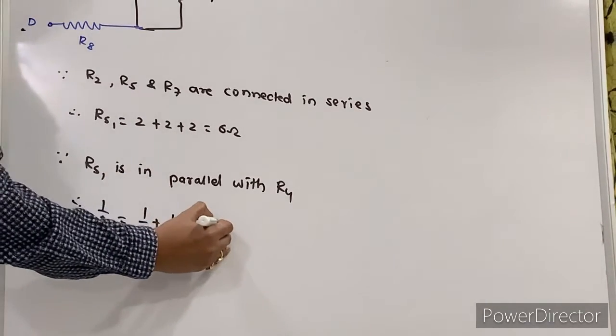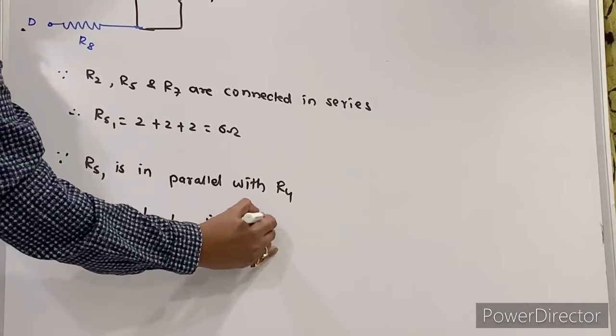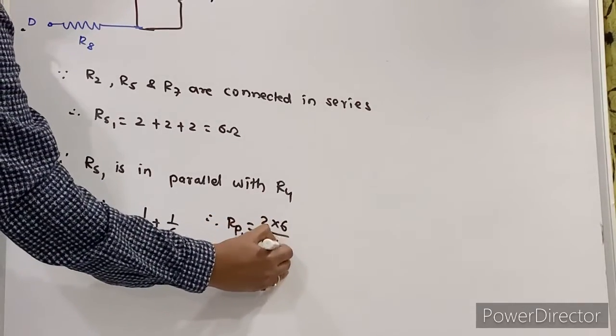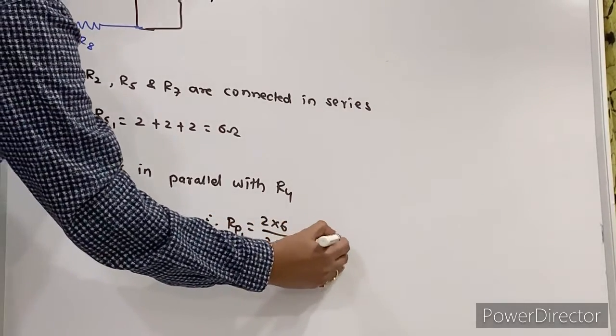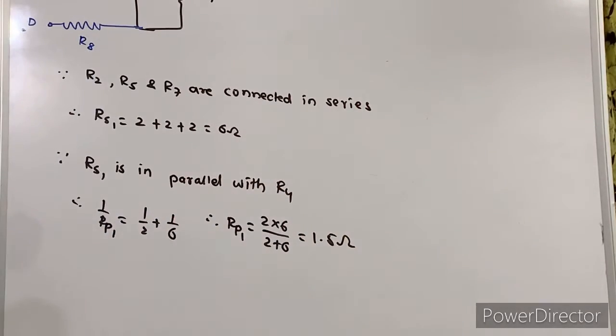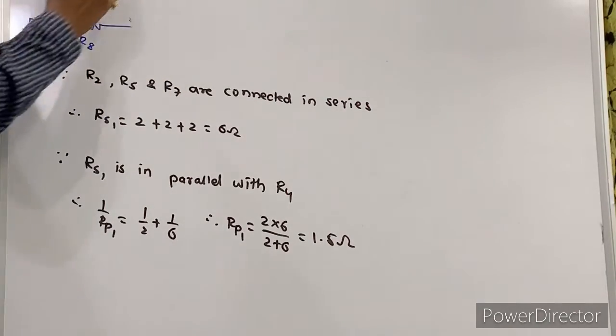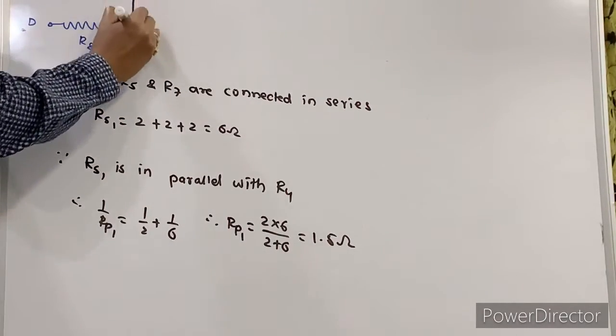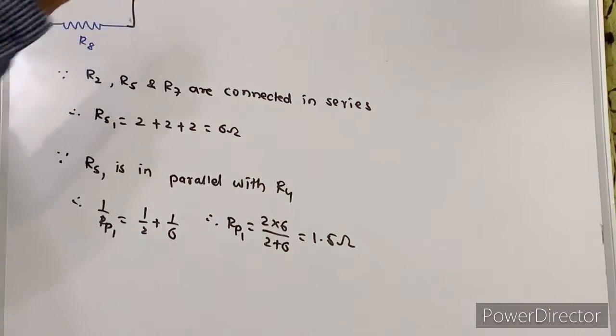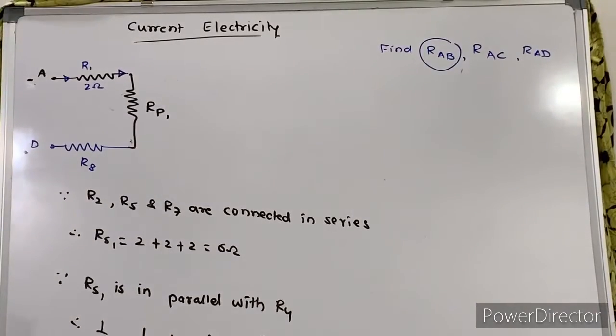So I can write here, therefore RP1 is equal to 2 into 6 upon 2 plus 6, which comes up to be 1.5 ohm. So if I just do the calculation part, I am getting this part as your RP1, which is equal to 1.5.